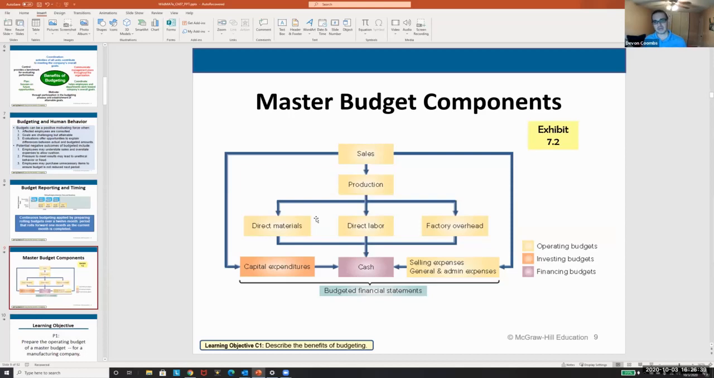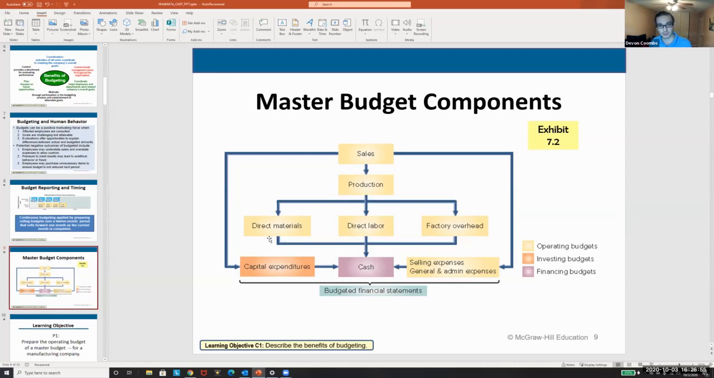We have these concepts called master budgets, right? So the master budget is a budget that includes everything from a finance perspective. So we'd have our sales, and this is the order we have to prepare it in. And so you have to memorize this order. We have our sales, our production budget.